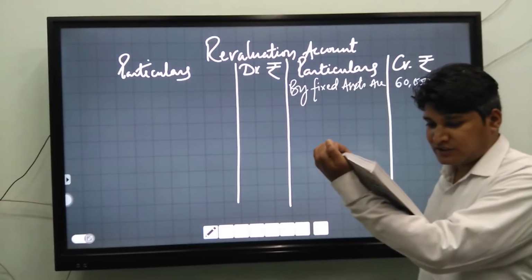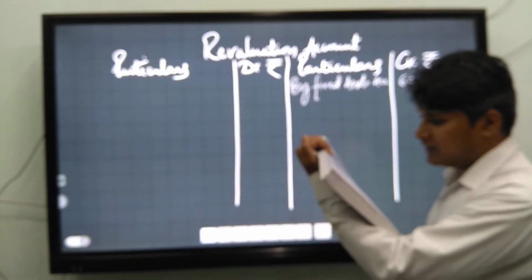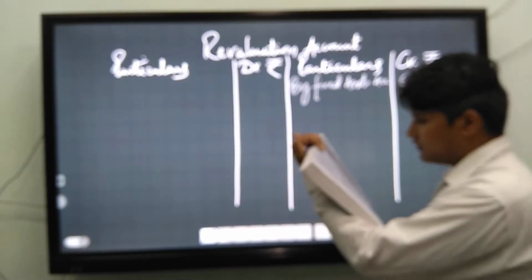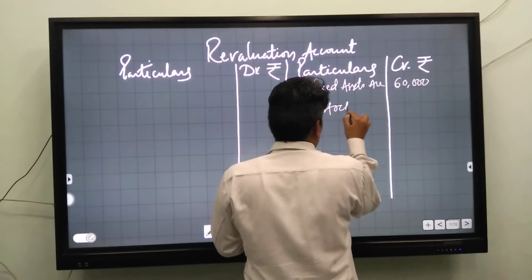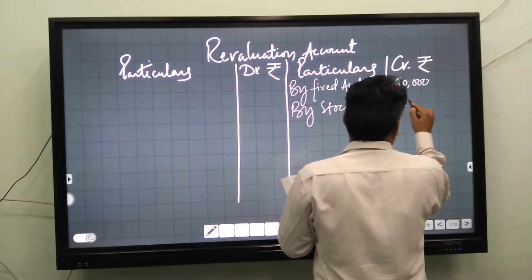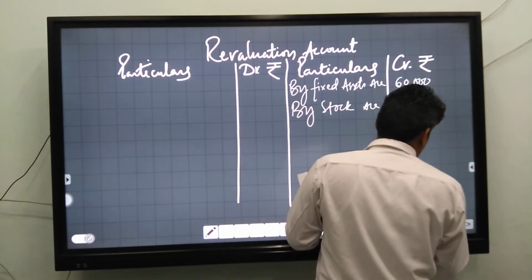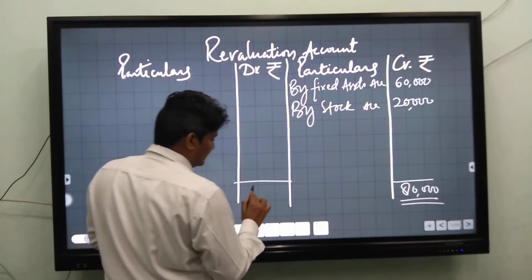Next adjustment: stock was to be valued at 120%. Stock is given in the balance sheet as 1 lakh. 20% of 1 lakh is 20,000. You will write by stock. Stock also increases by 20,000. The total is 80,000.